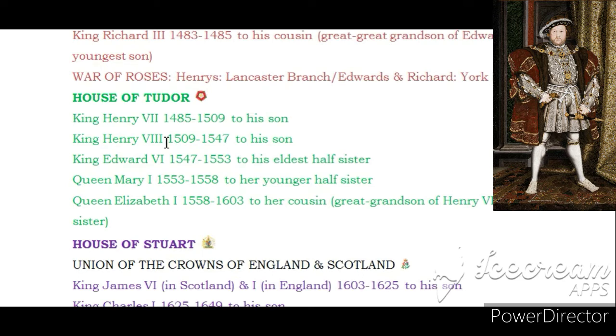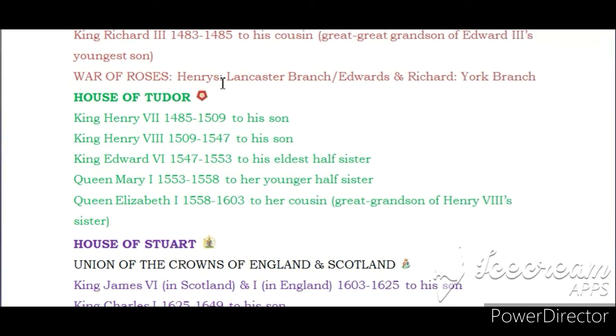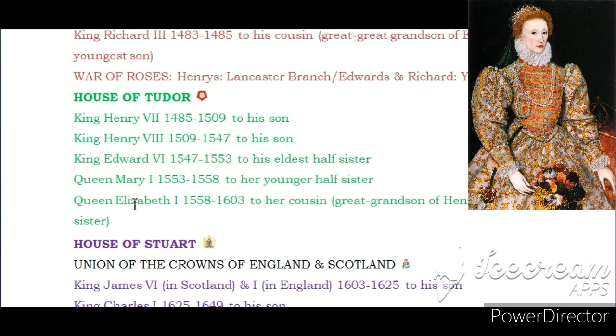He was most famous for having 6 wives. The way to remember what happened to his wives is divorced, beheaded, died, divorced, beheaded, survived. Henry wanted a son as his heir, so he married multiple times, and he was followed by his young son, Edward VI, but he died young, so the throne went to his eldest half-sister, Mary. Mary had no children, so her younger half-sister, Elizabeth, took the throne.